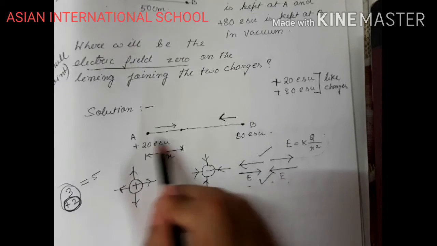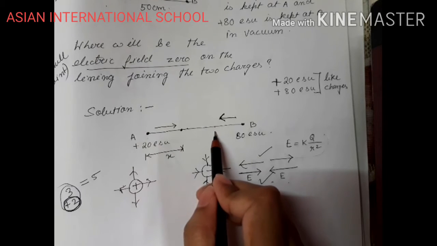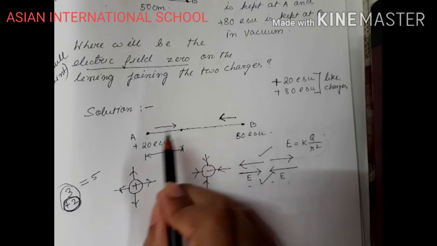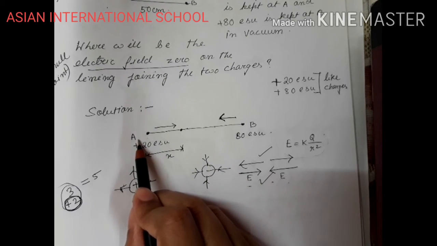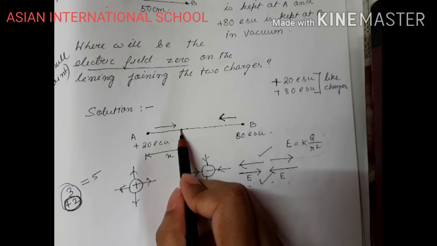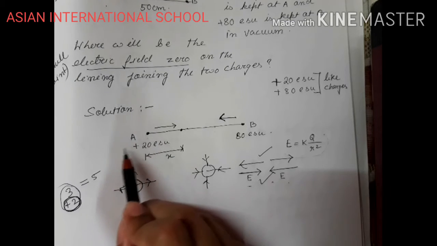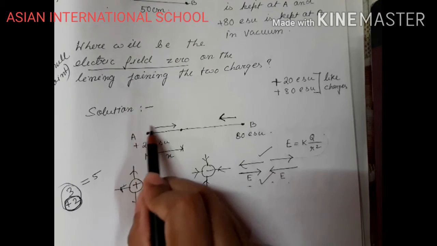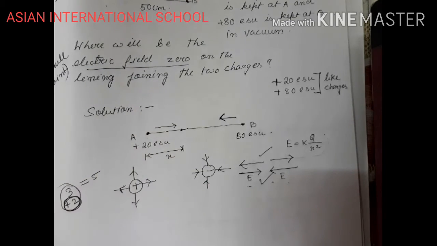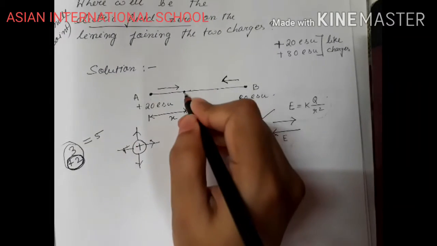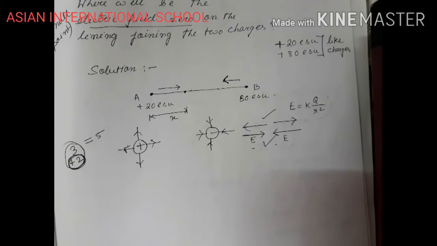The distance of this position from A will increase. Therefore, the electric field due to A will decrease far away. But if I take it here, what is happening? The distance of this point from A is less. Therefore, the electric field at this particular position will increase.